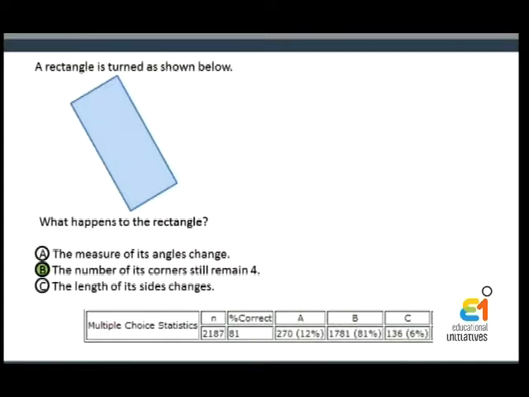Out of the 2,187 students who attempted the question, 81% students were able to answer the question correctly. 12% students chose option A as their answer, which means that they think when a rectangle is turned, the measure of its angles changes.